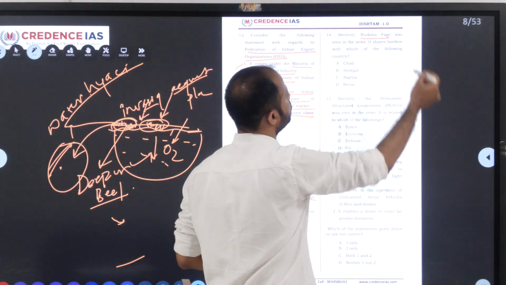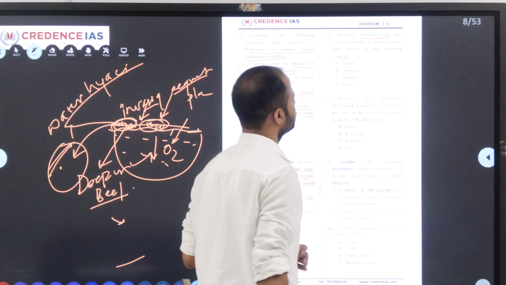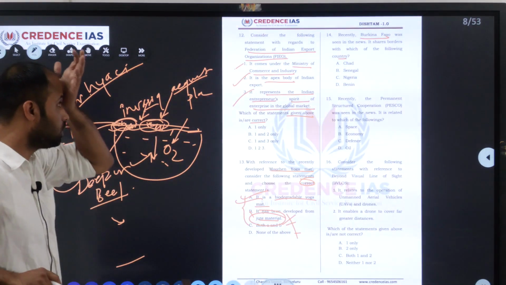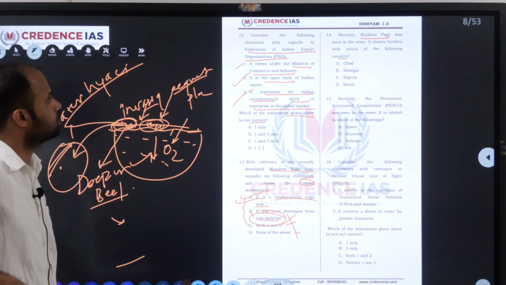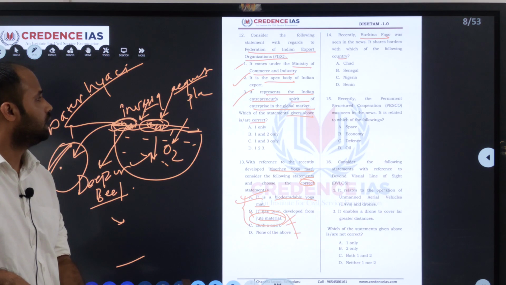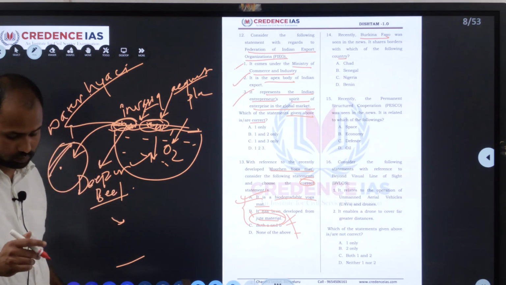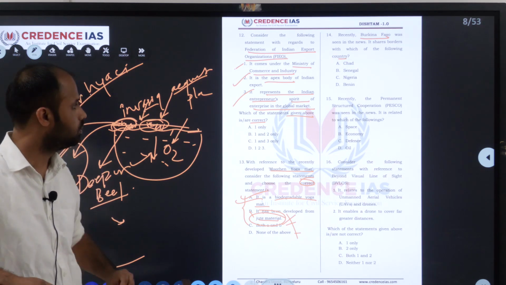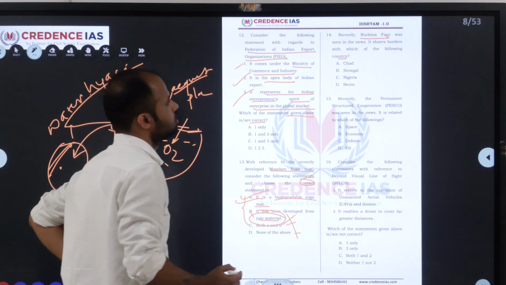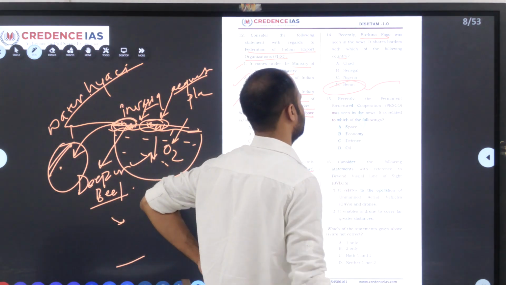Recently, Burkina Faso was seen in the news. It shares a border with which of the following countries? This is a fact-based question. This is a geographical mapping question. So Burkina Faso lies in the western part of the African continent, and it is surrounded by countries like Mali, Niger, Benin, Ivory Coast, Ghana, Togo. So they have asked for a shared border. So Benin, we have seen it, and this is the right answer.